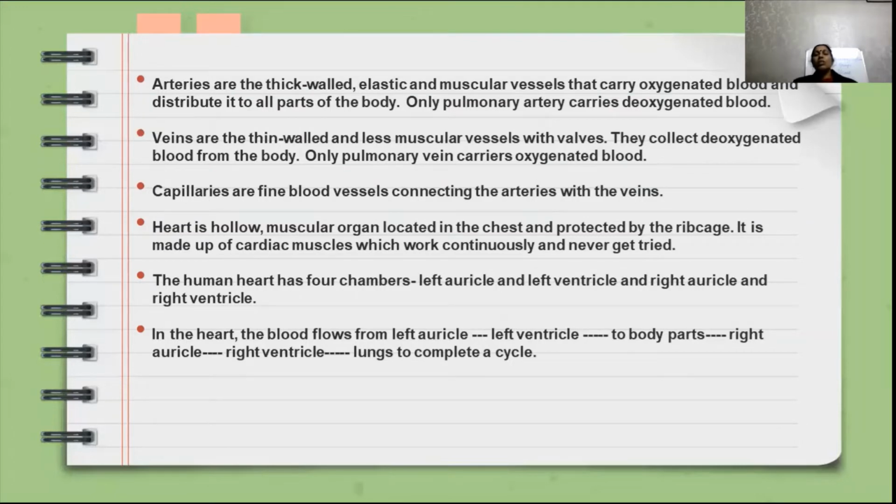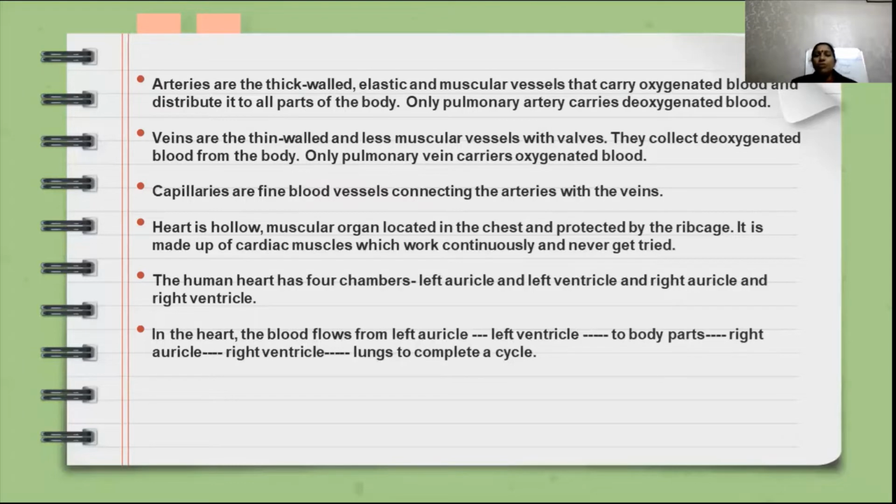We know about oxygenated blood and deoxygenated blood, that means pure blood and impure blood. Pure blood contains oxygen, and deoxygenated blood means impure blood that contains other gases and impurities like carbon dioxide. So that we already discussed in the class. So the second blood vessel is here, veins. These are thin walled and less muscular vessels, and they contain valves. Veins are thin walled and, comparing with the arteries, less muscular.